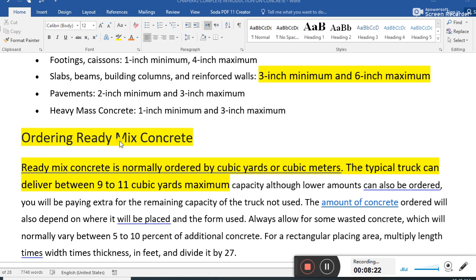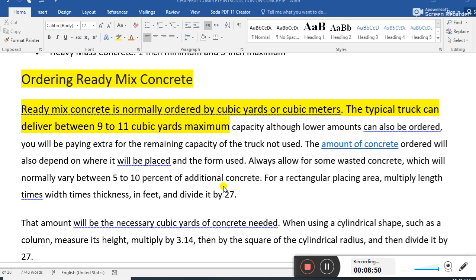Ordering ready mix concrete. Ready mix concrete is normally ordered by the cubic yard or cubic meter. This is the measurement of the volume of concrete we use, by cubic meter and cubic yard. A typical truck can deliver between 9 to 11 cubic yards maximum. Between 9 to 11 is what the truck can carry.